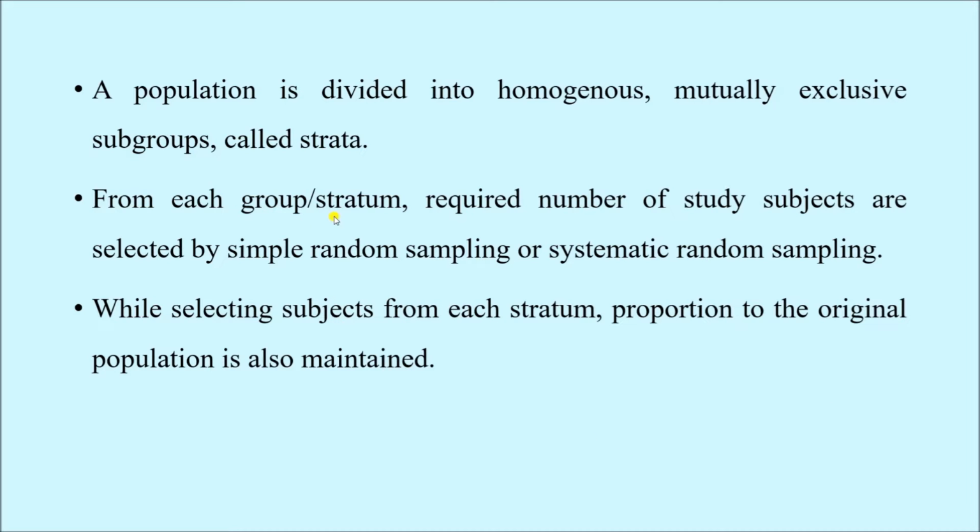Then from each group or stratum we select the required number of samples or study subjects, either by simple random sampling or by systematic random sampling. These two techniques have already been discussed in our previous videos. While selecting the subjects from each stratum, proportion to the original population is also maintained. I will explain this sentence with an example very shortly.